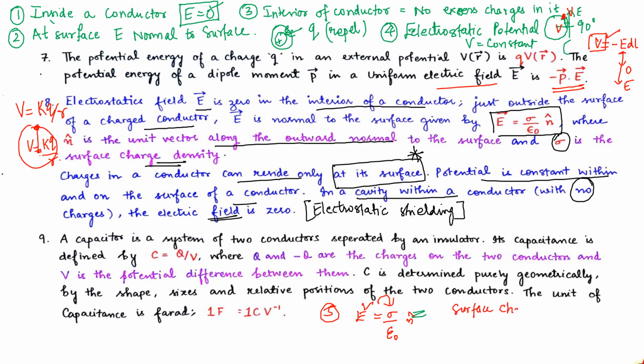The electric field is given as surface charge density divided by permittivity times n cap, and this n cap gives us the unit vector.